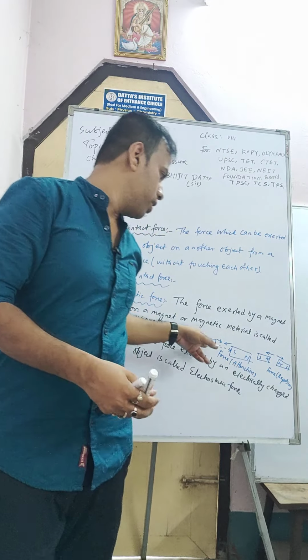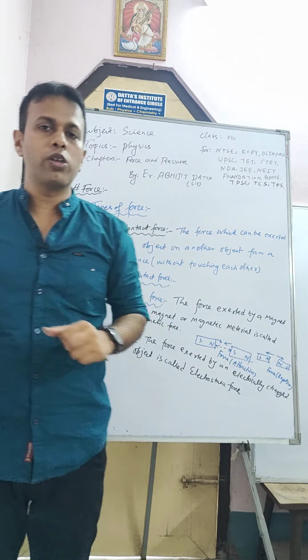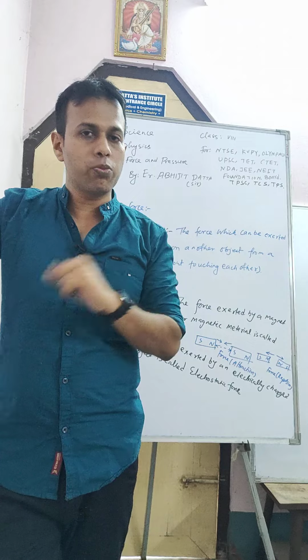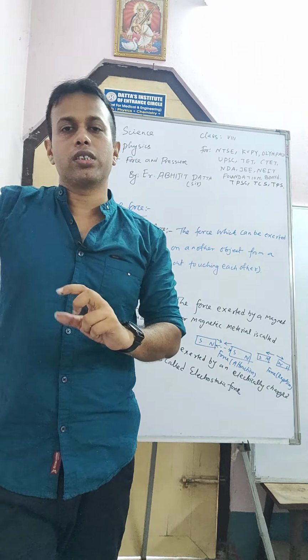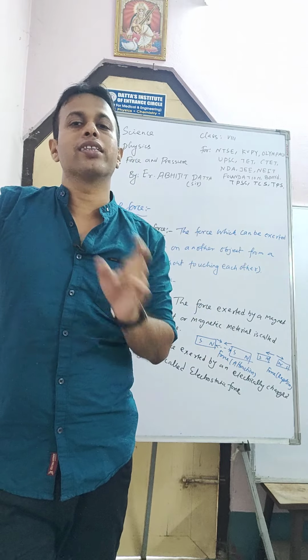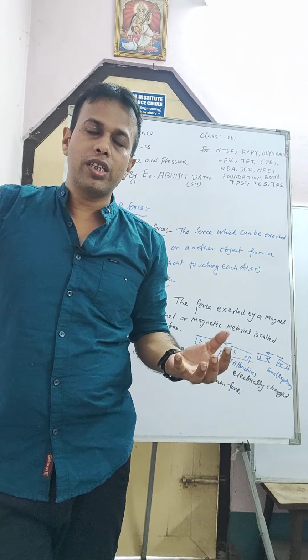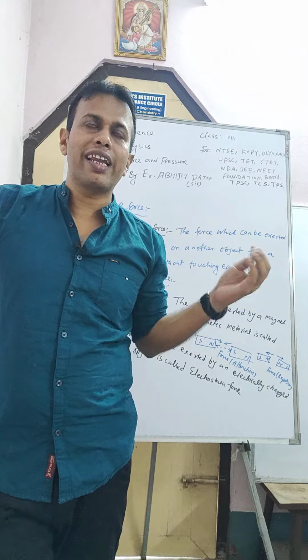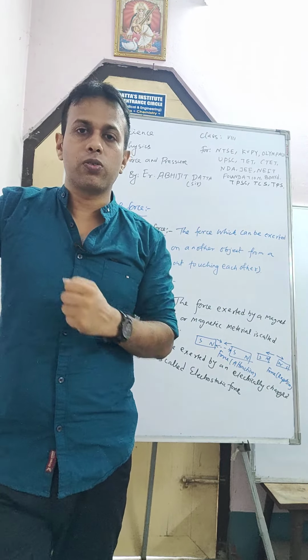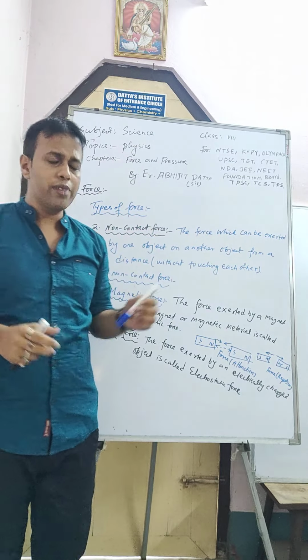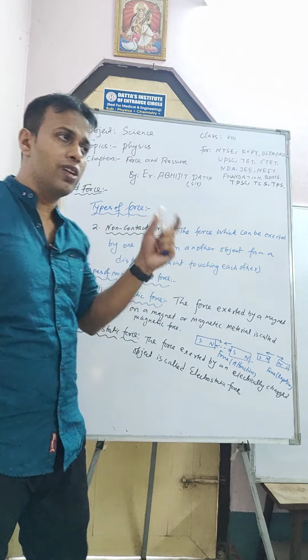Like there are two poles in the magnet, one north pole and another south pole, similarly in electrostatics there are two charges. One is positively charged and another is negatively charged. What is positively charged? That in which electrons are absent, and negative charge is that in which there is excess electron. If electrons are more, it will be negative charge. If electrons are less, it will be positive charge.